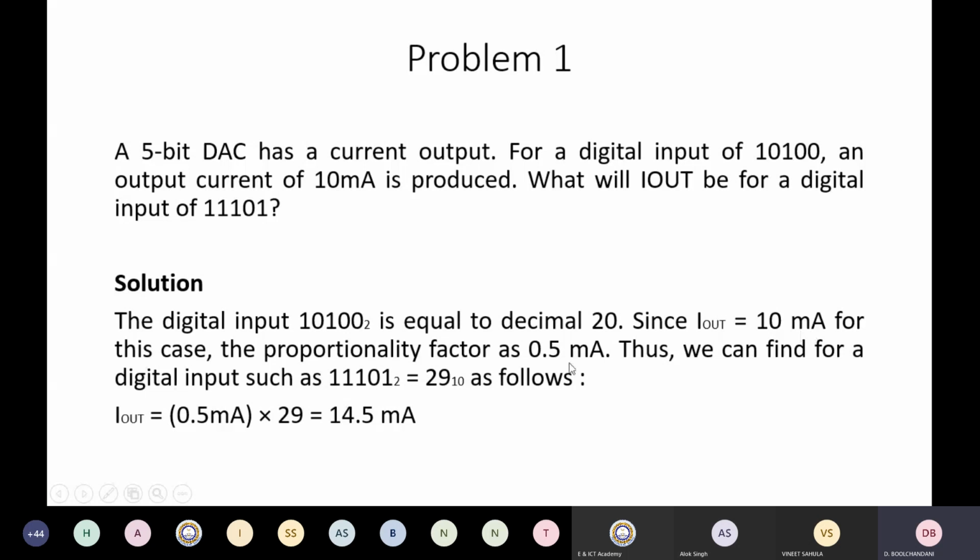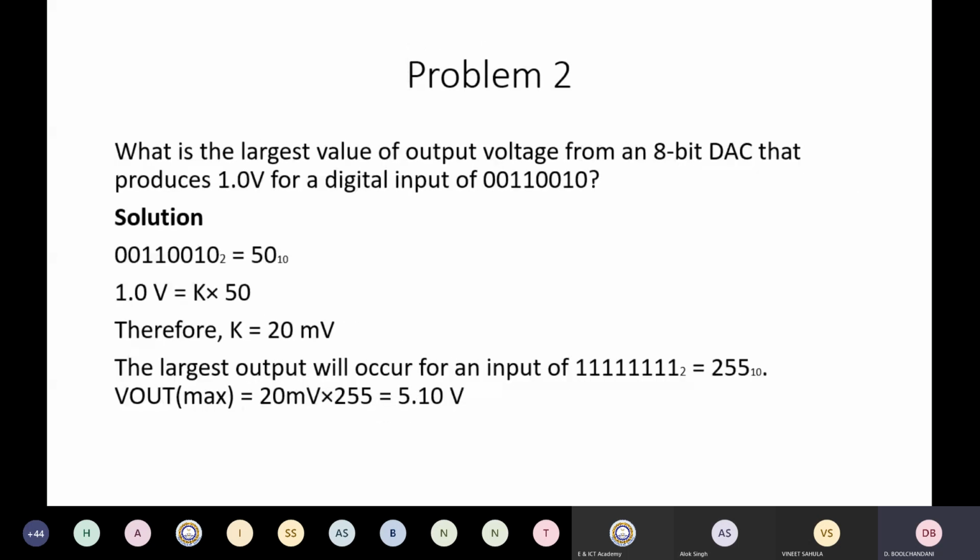Since I out is 10 milliampere for this case, the proportionality factor would come out to be 0.5 milliampere, right? So if you multiply 20 by 0.5, you are going to get 10 milliampere. Thus, we can find out the output for the digital input which has a decimal equivalent of 29, as follows. So you have your I out as 0.5 milliampere into 29, that is 14.5 milliampere. So if I have a D to A converter with a given K, I can find out the corresponding output.